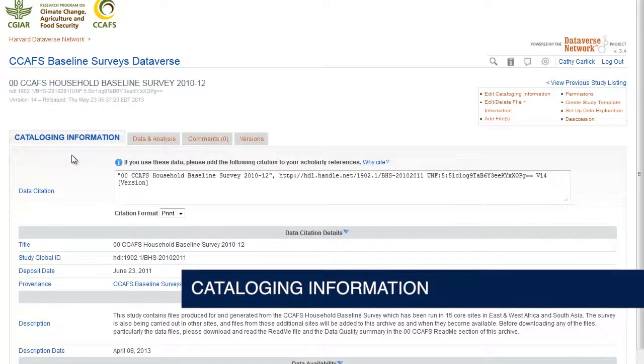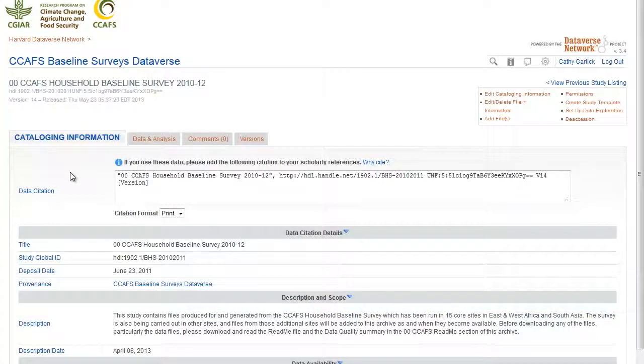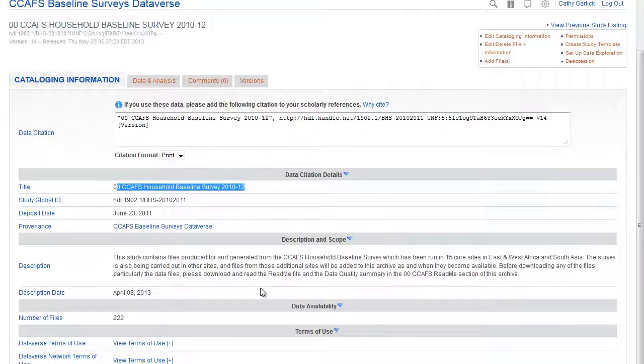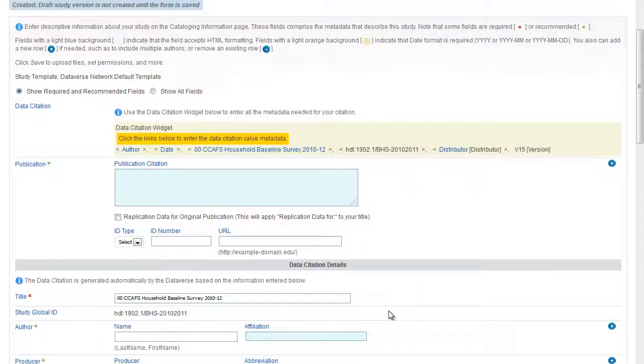Each study you create should have a set of cataloguing information. This is part of the metadata for the study. In Dataverse, the only compulsory elements in the catalogue are the title and the study ID. The study ID is a unique identifier which must be set when the study is created and cannot be changed, as it then forms part of the unique citation. The title, along with all other elements in the catalogue, can be edited at later stages, though we would recommend trying to complete as much of this information as possible when you create the study.